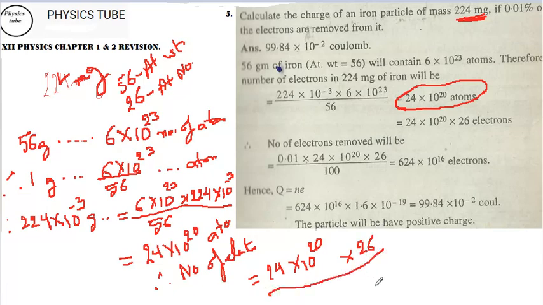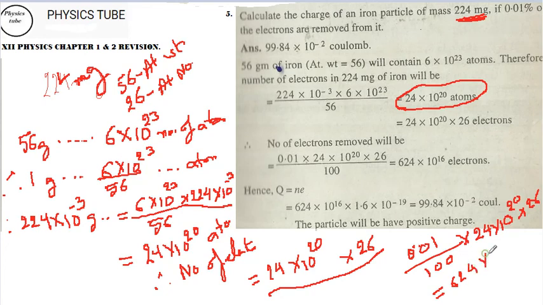Now it is said that 0.01% is removed, which means divided by 100, from 24 into 10 to the power of 20 into 26. So this value is 0.01% of the total amount, which gives you 624 into 10 to the power of 16 electrons.